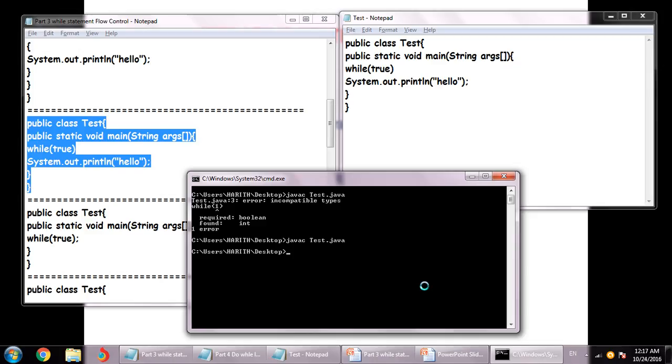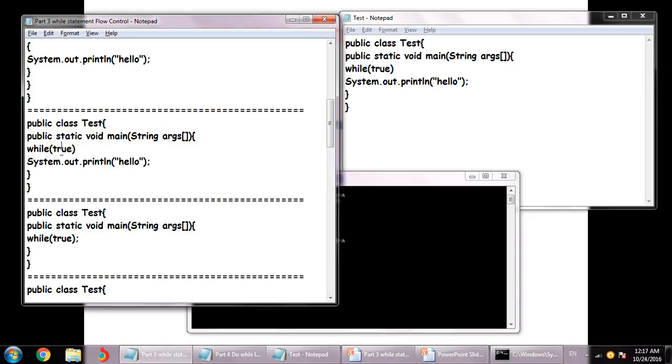So in this program, what's going to happen is the condition is going to be true forever. See, true is a reserved literal. It's a value of Boolean type. Like we have the values of integer type as 10, 20, minus 10, minus 20, similarly, we have the values for Boolean data type as true and false. These are not words, these are not identifiers, these are not variables, these are the values related to Boolean data types that are available inside Java. So these are fixed values, they are not going to be changed anywhere inside the program. So that's why this condition is going to be true forever, and this hello will be printed forever and ever onto the screen.